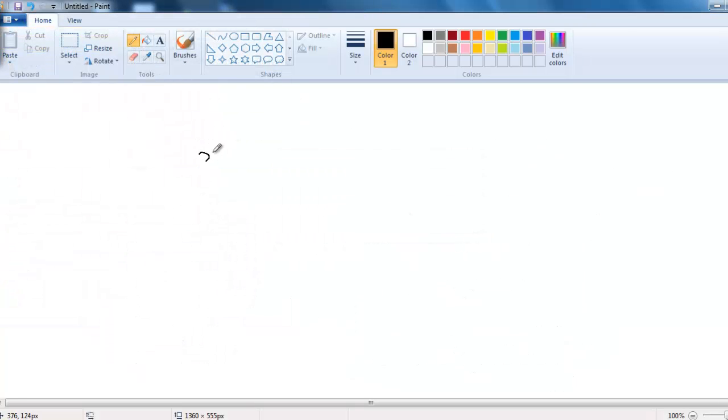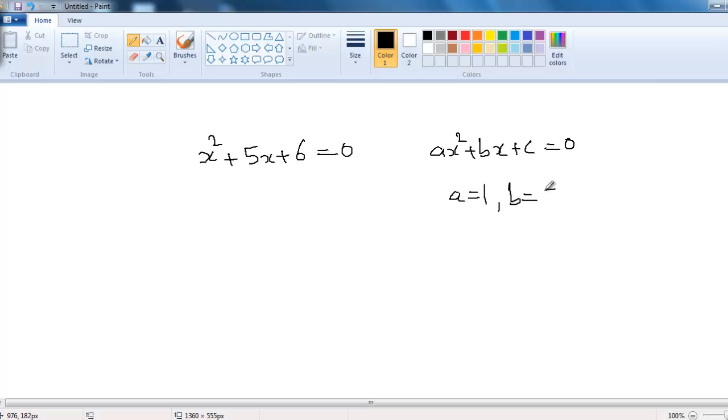Let's take one more example where we have x squared plus 5x plus 6 is equal to 0. Now we repeat the same process. The value of a here is 1, b is 5, and c is equal to 6. Now I find the discriminant of this quadratic equation.